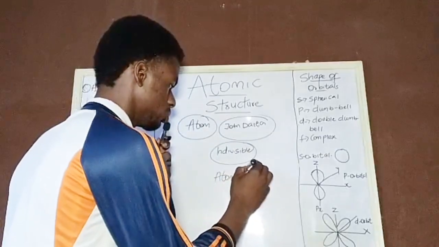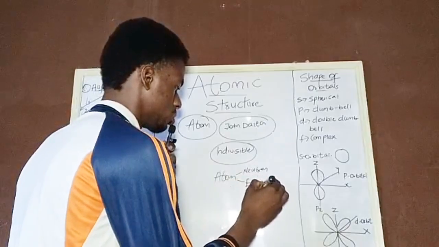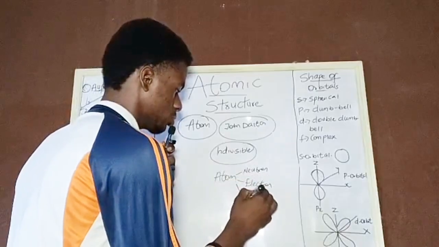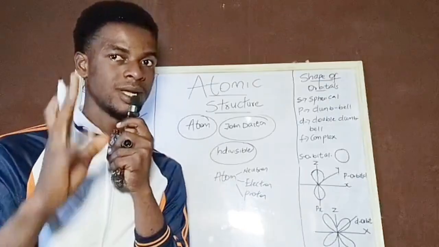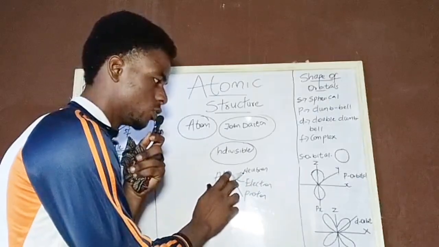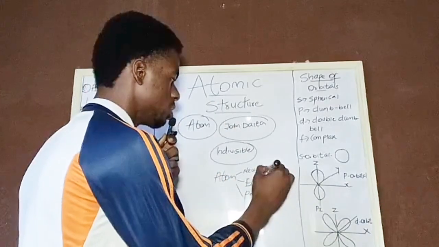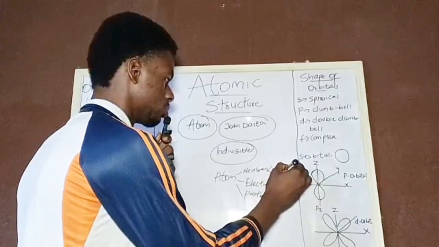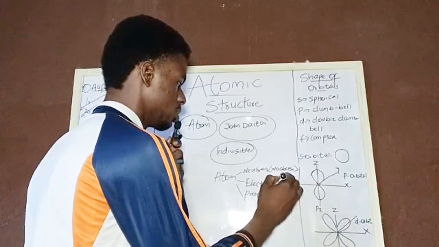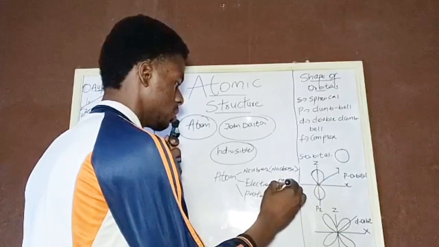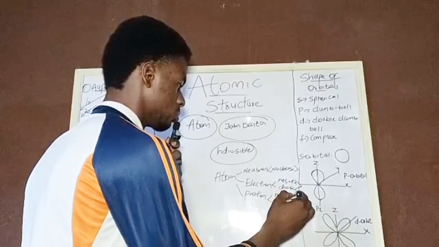We have the neutron, we have the electron, and we have the proton. So they call these the three building blocks of matter. Let's go again: neutron, electron, and proton. The neutron means no charge. The electron has a negative charge, and your proton has a positive charge.